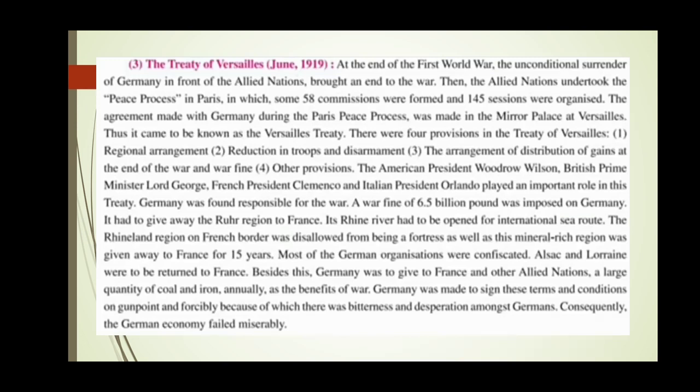The agreement made with Germany during the Paris peace process was made in the Mirror Palace at Versailles. So, very important, children, it can be asked, where was the Paris peace process made? Your answer will be, it was made in the Mirror Palace at Versailles. This agreement was made in Versailles, near Paris. Thus it came to be known as the Versailles Treaty.